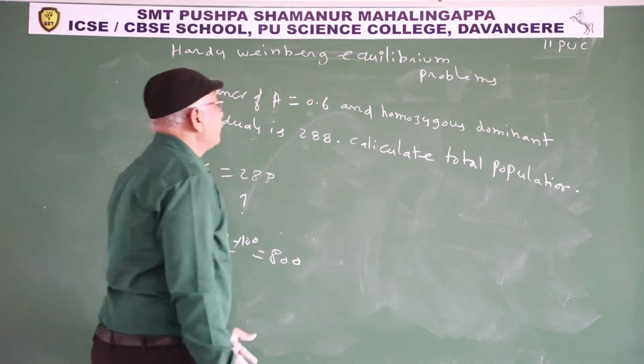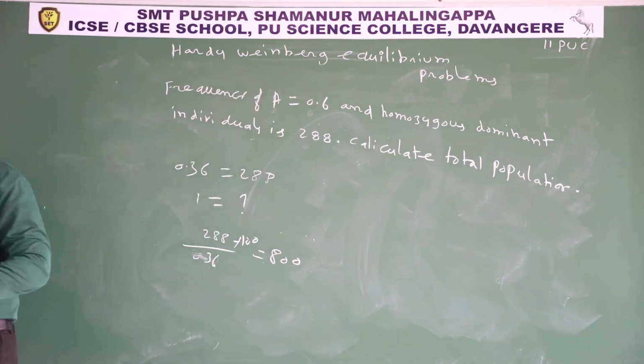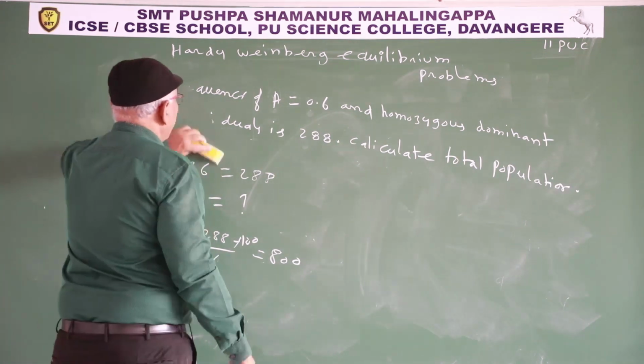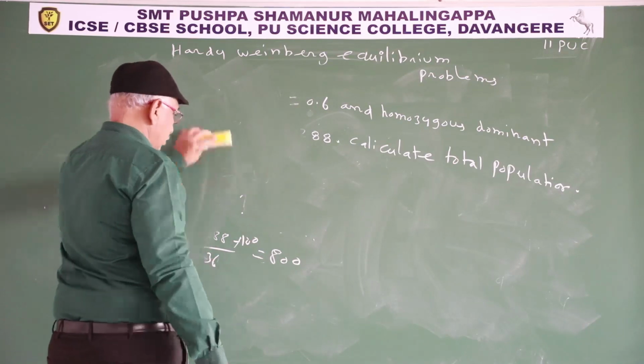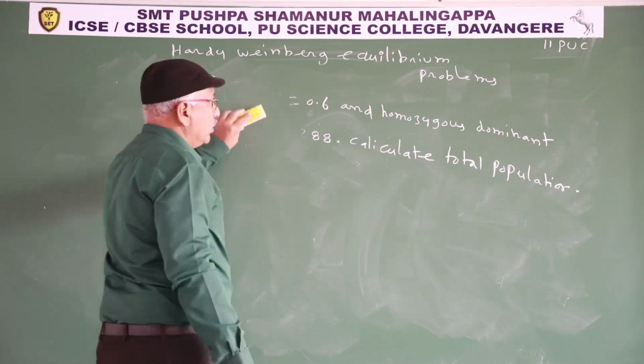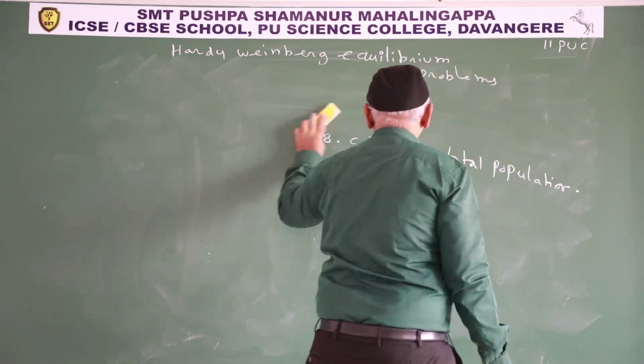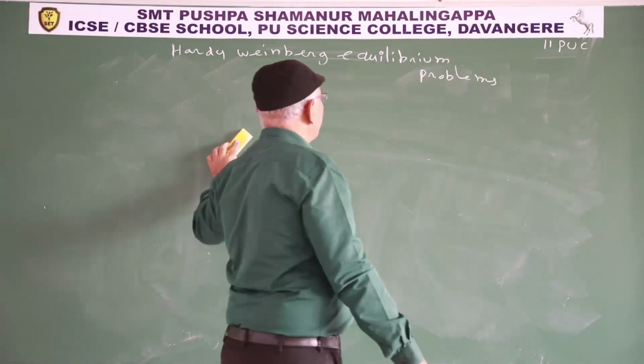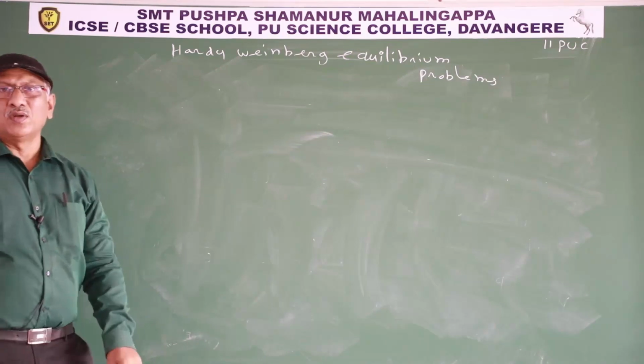Hardy-Weinberg equilibrium, five factors. So once again we discuss the models only.